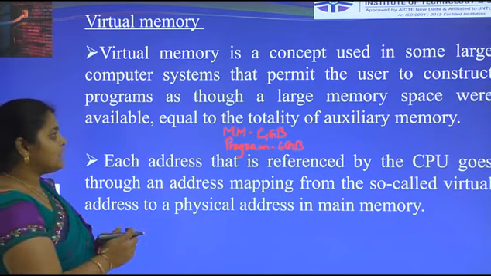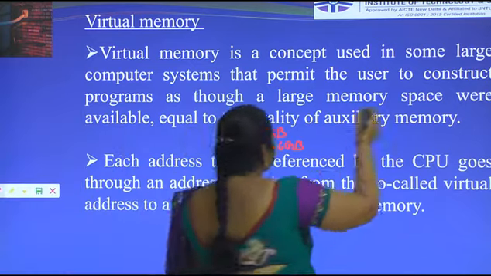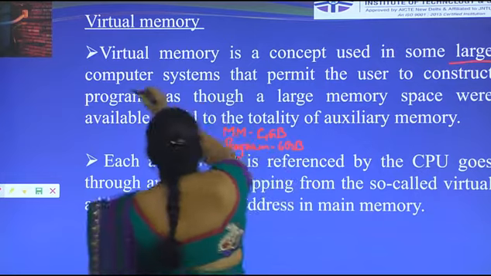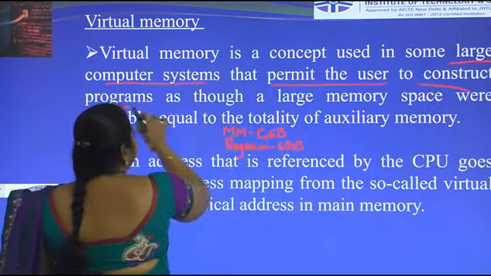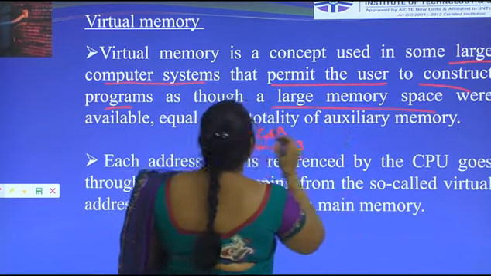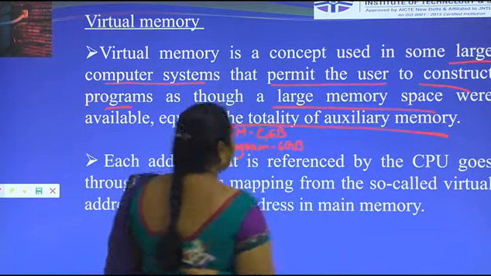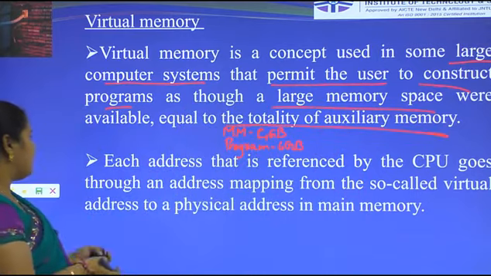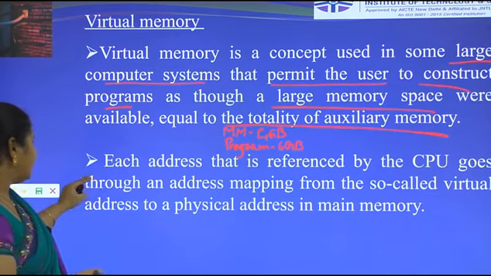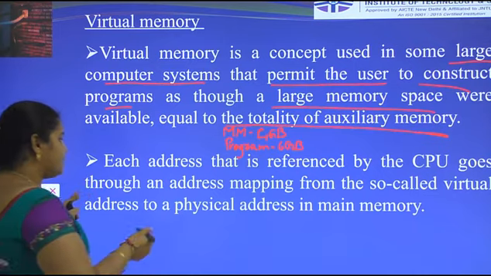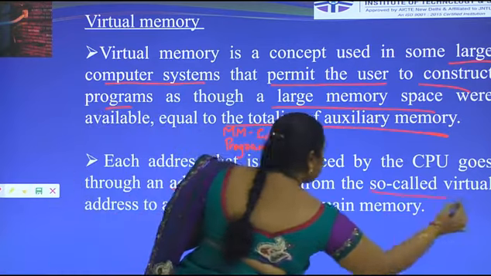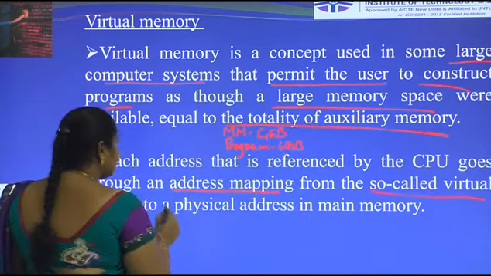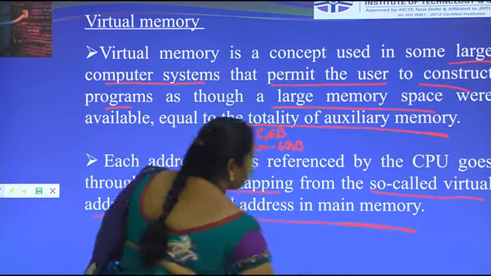Virtual memory is a concept of some large computer systems that permits the user to construct a program as though a large memory space were available, equal to the totality of auxiliary memory. Each address that is referred by the CPU goes through address mapping, so it is called virtual address to physical address in the main memory.